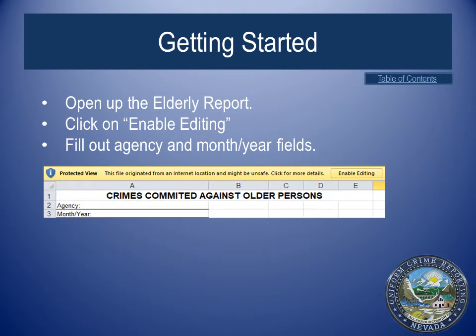To get started, open up the elderly report. Click on Enable Editing. Fill out the agency and month/year fields with your agency name and the month/year of the report that is being submitted.